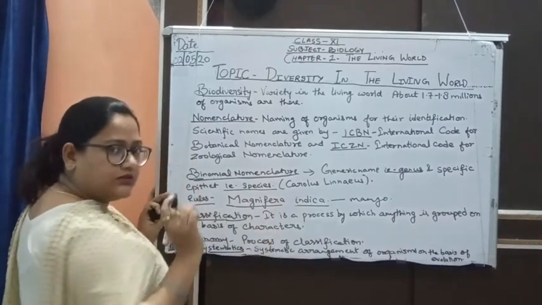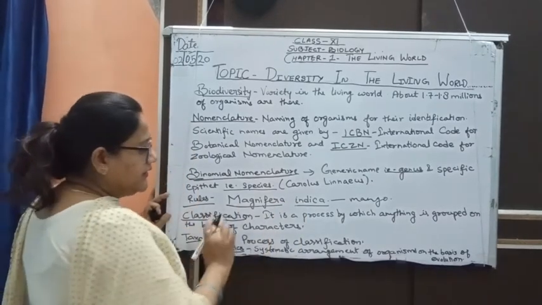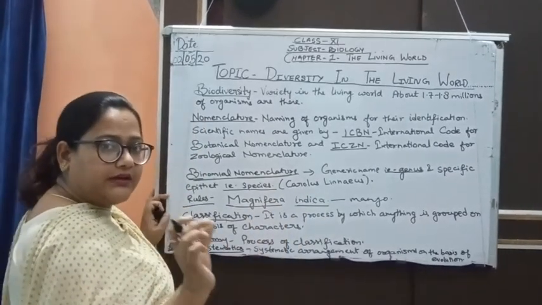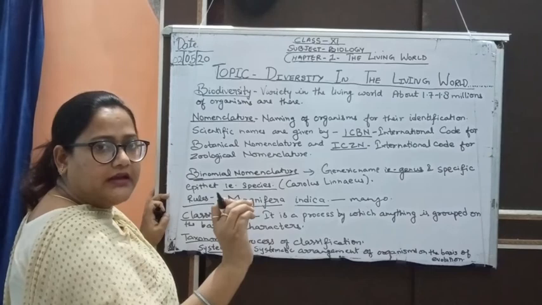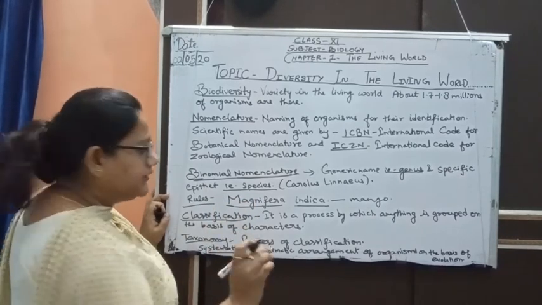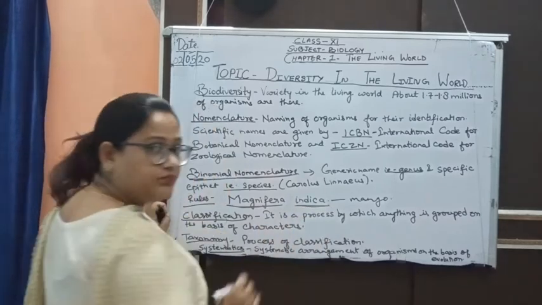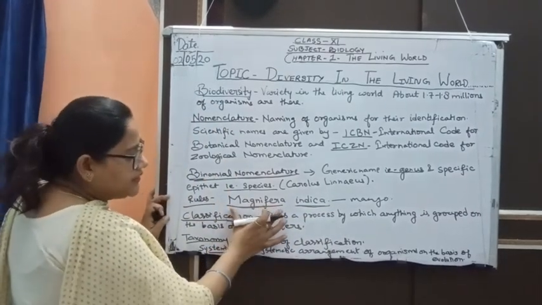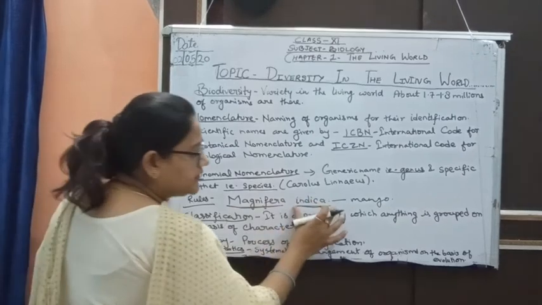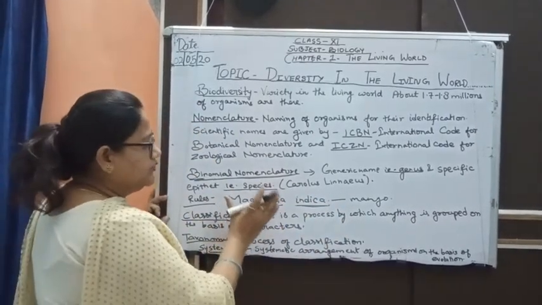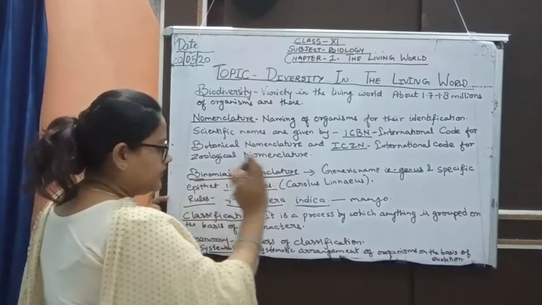This is the first rule. Second, it should be written in italics, in running handwriting or in italics. If you are not able to write that way, then we have to underline the two names separately. The first one shows the genus and the second part shows the species. These are the rules for binomial nomenclature.